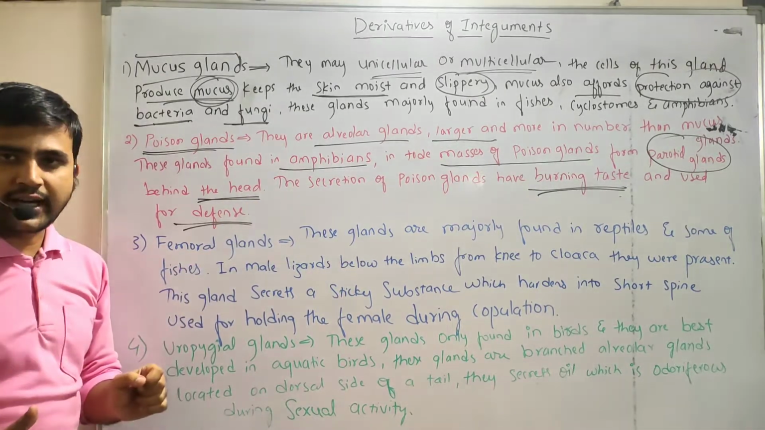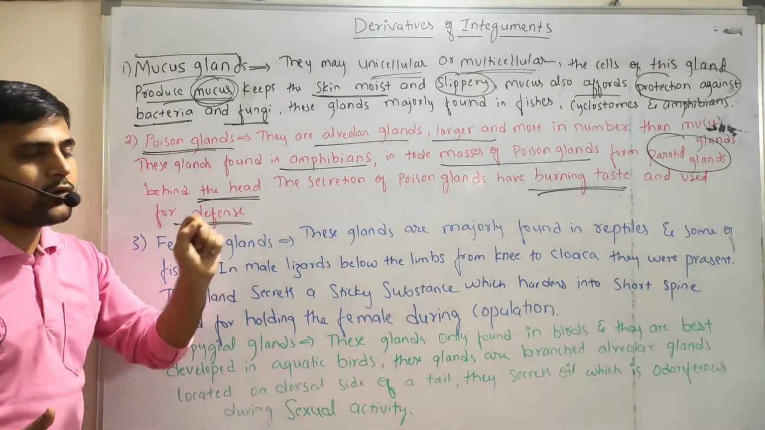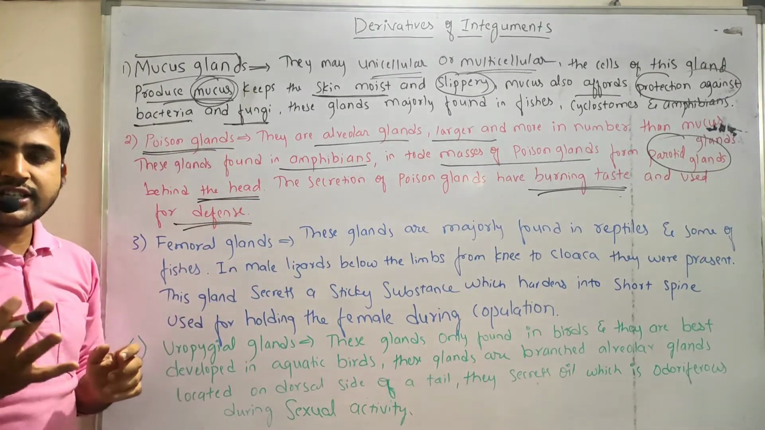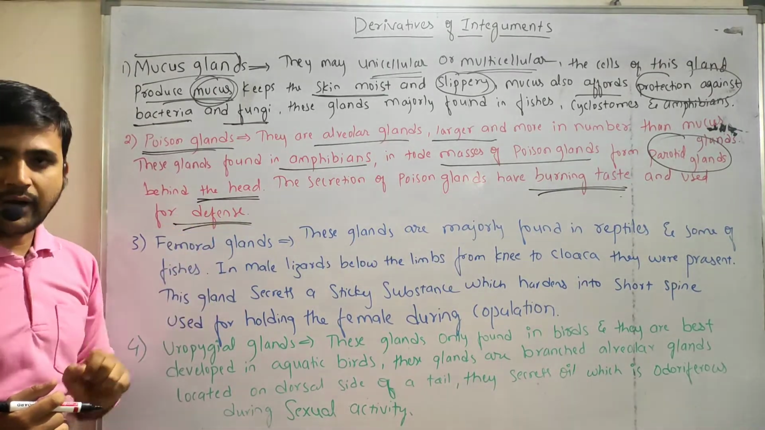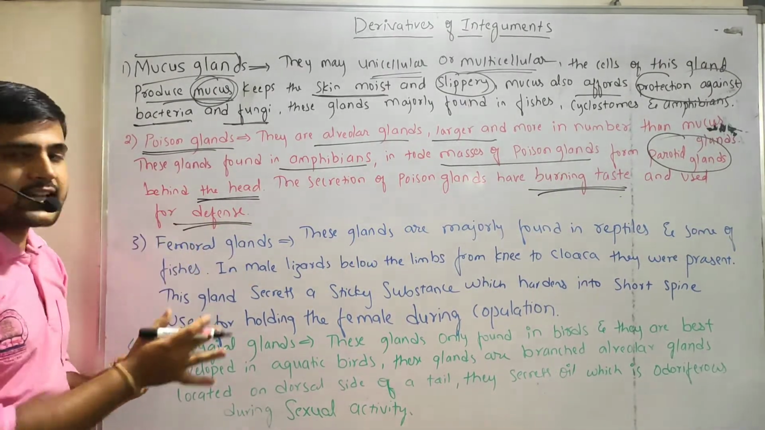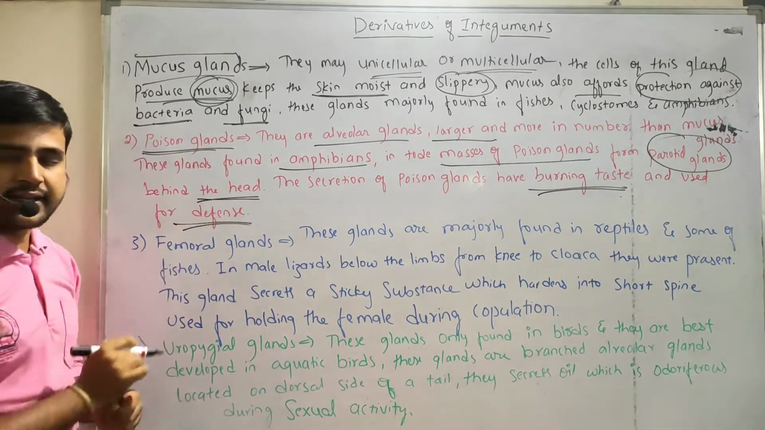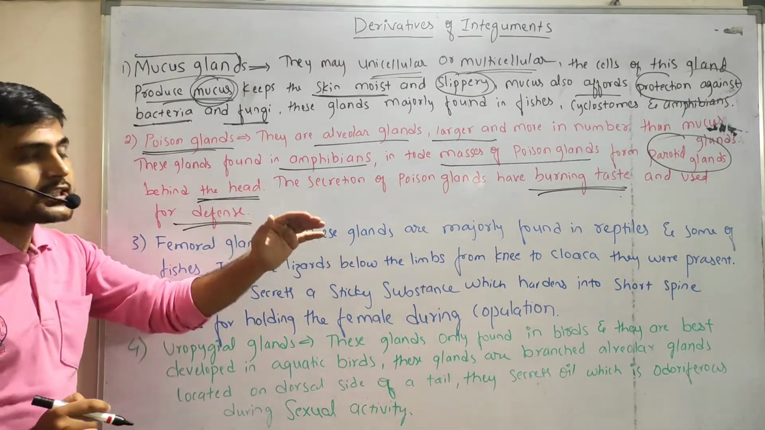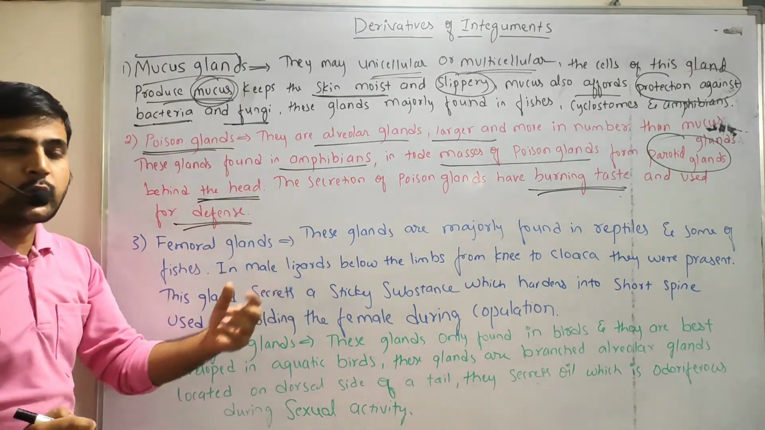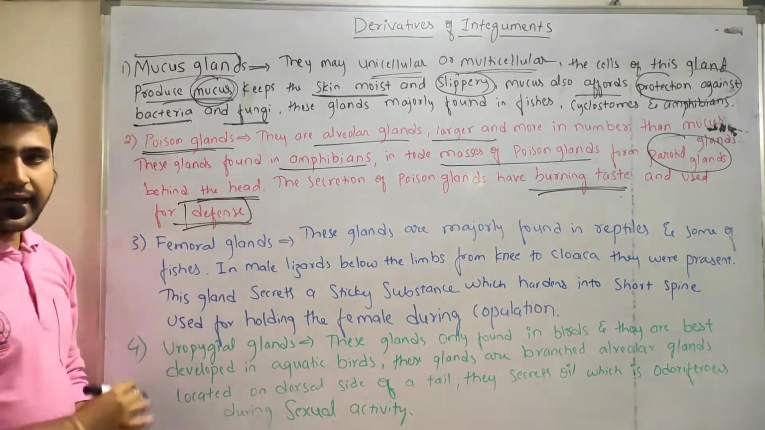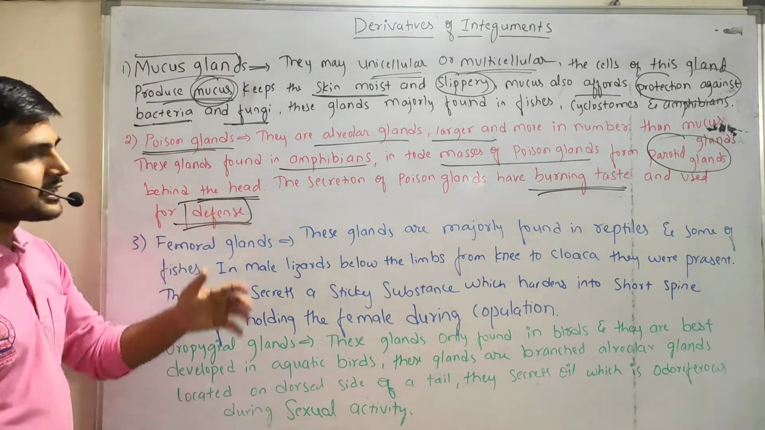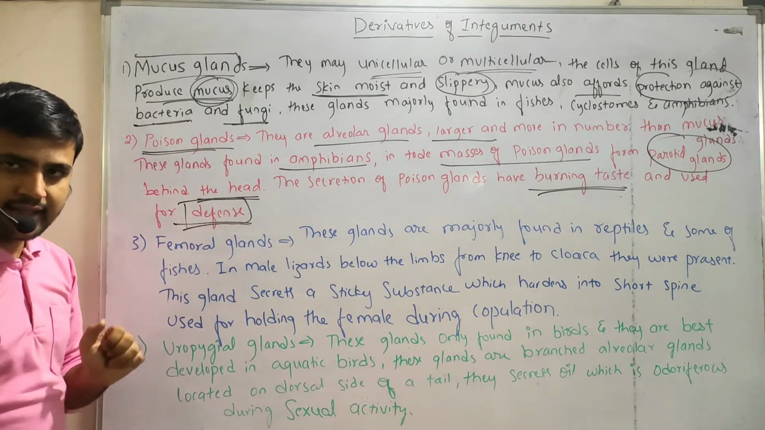In case of toad, we are talking about, they have masses of Poisson glands just beneath the head called parotid glands, right? These glands secrete a secretion which has the burning taste. So this burning taste helps them as a defense mechanism, right? This is regarding the Poisson glands.